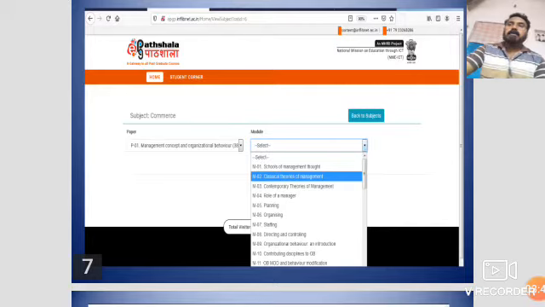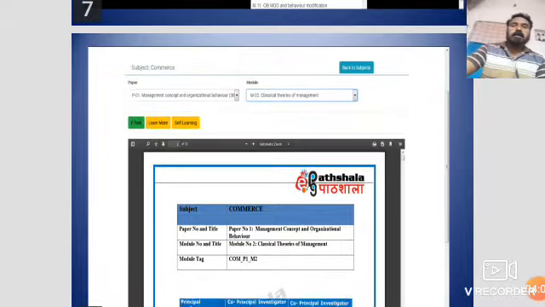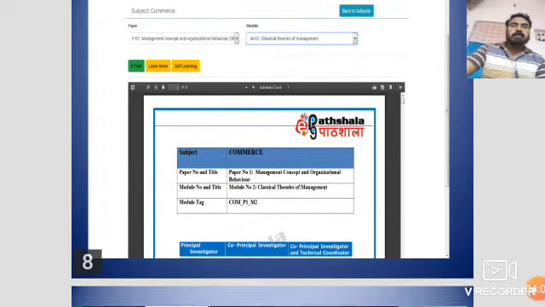Now you select, for example, the second one, classical theories of management. Select it and then open that module, and it will show like this.